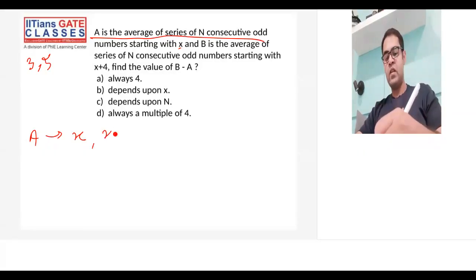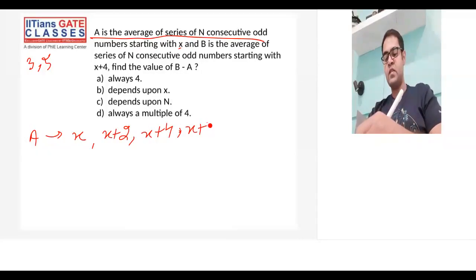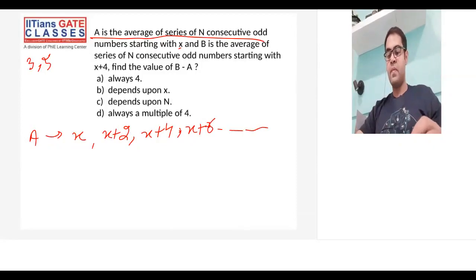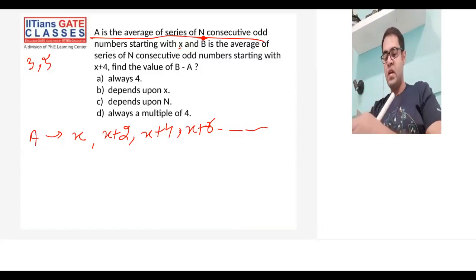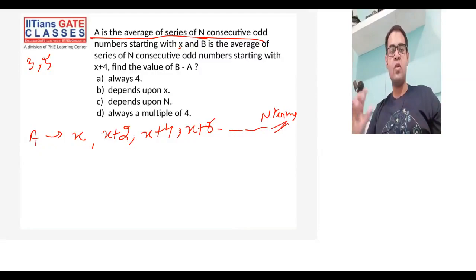So the next value here becomes x plus 2, next becomes x plus 4, next becomes x plus 6, and so on. And they are saying n values. Now if I tell you to write the nth value, this is actually an AP series. I've not covered till now what sequences and series are, but if you know the basics of AP series, you'll be able to write the nth term. I'll just keep these as n terms since we don't actually require the nth term over here.